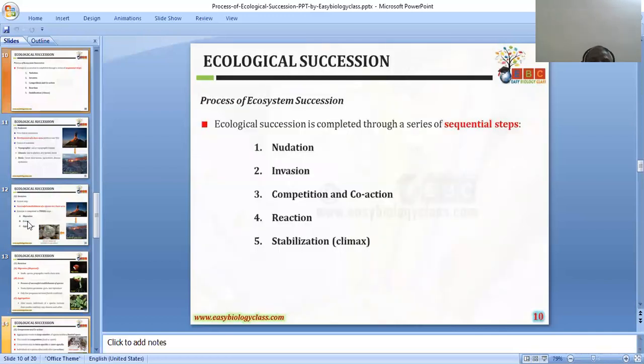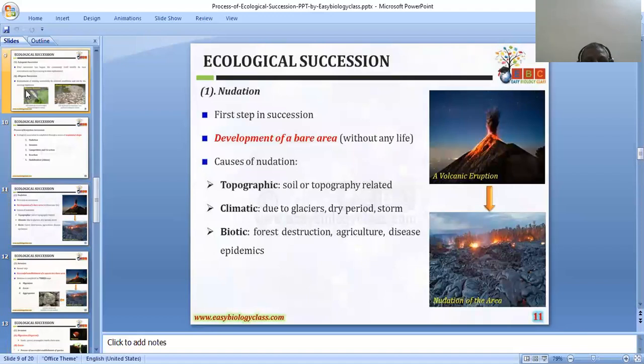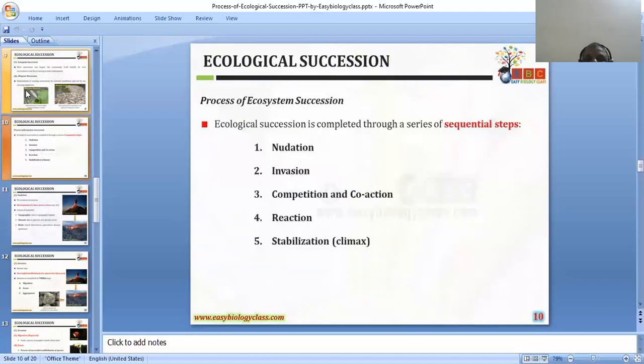The process of ecological succession includes nudation, invasion, competition and coaction, reaction and stabilization. I can say the process is just like a film story, or I can say in a forest ecosystem, the pollens, the pioneer.